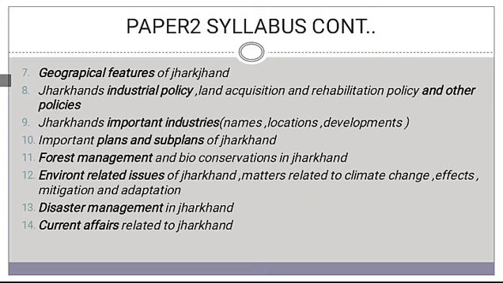Now let us discuss other topics of the syllabus of paper 2, the geographical features of Jharkhand. So under this topic, what should be covered? What mountains are present in Jharkhand? What are the rivers, plateaus, falls, and their locations? Two things should be covered: the names of different mountains, rivers, plateaus, falls, and their locations.